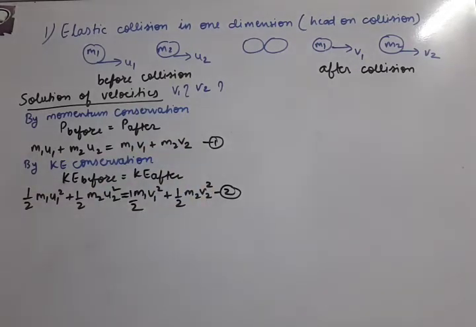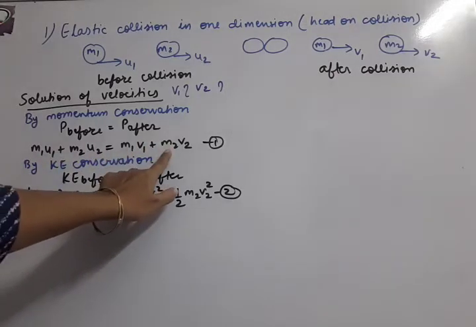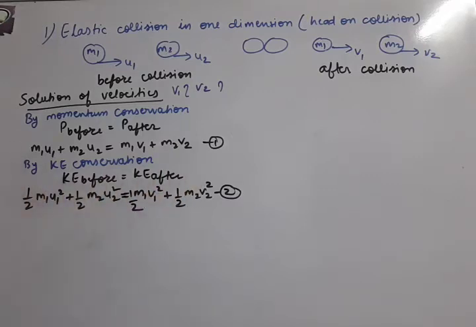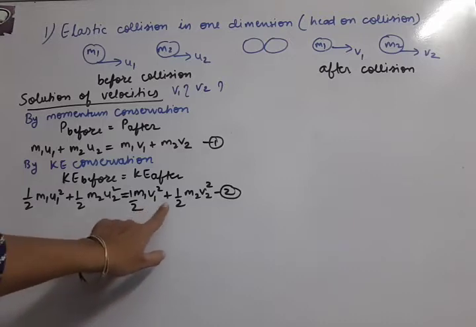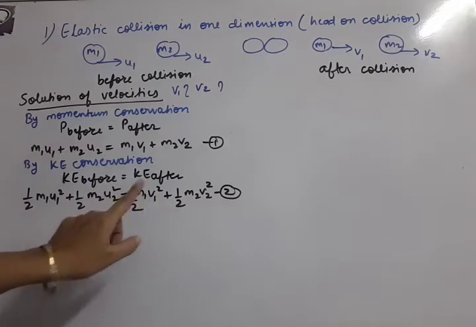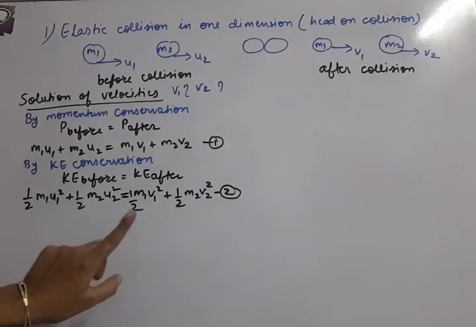Now the problem is that we have two equations, but the first equation is linear, that means power 1, and the second equation is quadratic, that means power 2 is going on. So power 2 is not helpful here. We can do one thing: convert this equation also to power 1. There is a procedure we will follow so that we get one more linear equation. So how to do it?